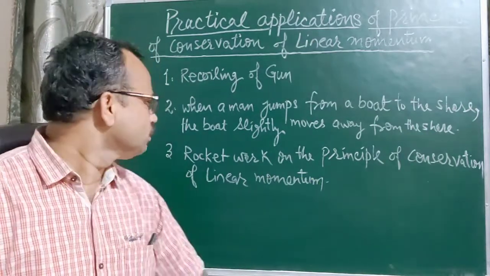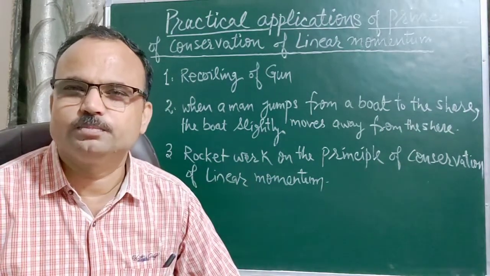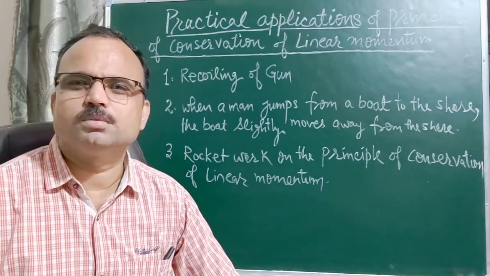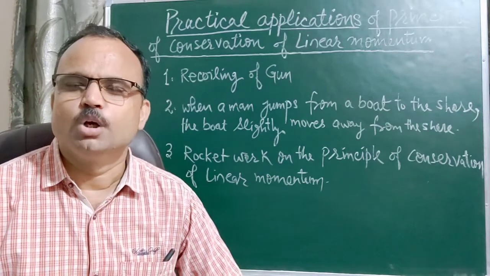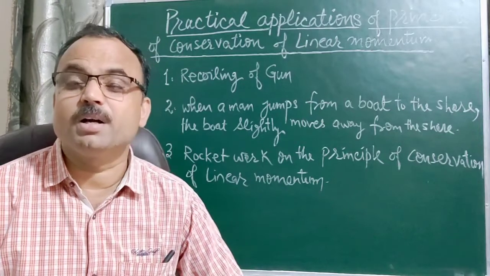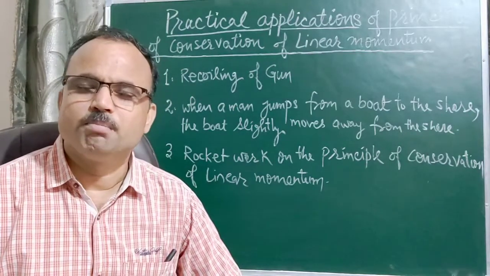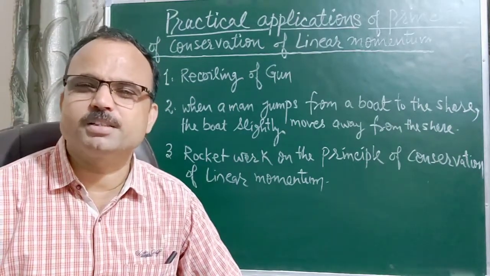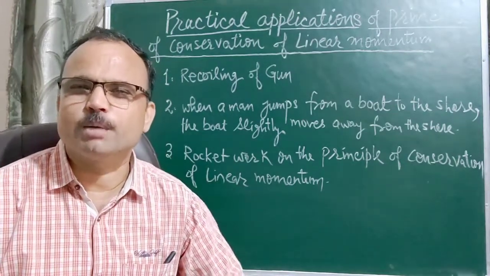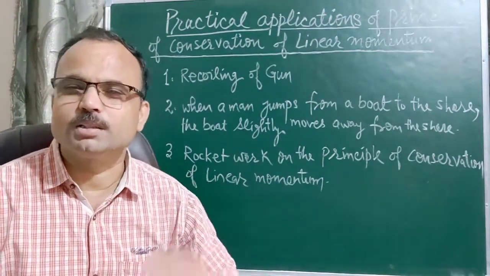And the third application: the rocket works on the principle of conservation of linear momentum. So rocket propulsion is also based on conservation of linear momentum. The total momentum of the rocket and burnt gases before takeoff is equal to 0, and the total momentum of the rocket and burnt gases must be equal to 0 after takeoff. So the rocket moves upward, the burnt gases move downward. The sum of these two must be equal to